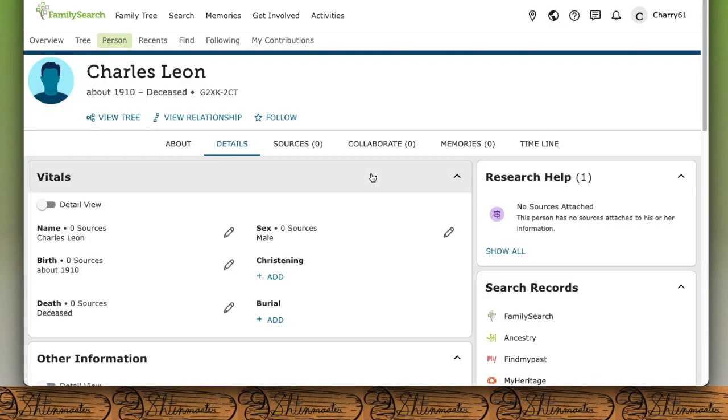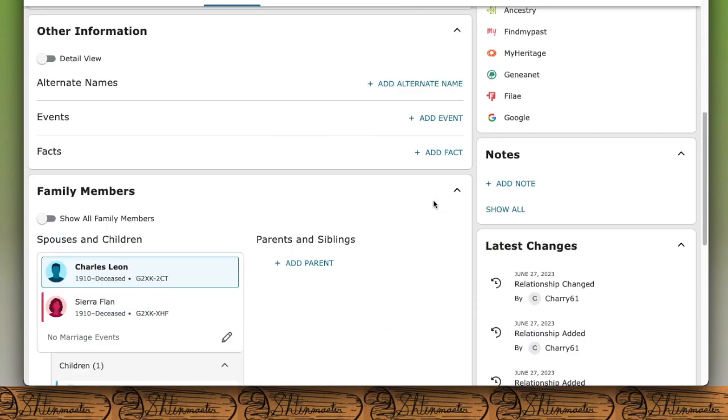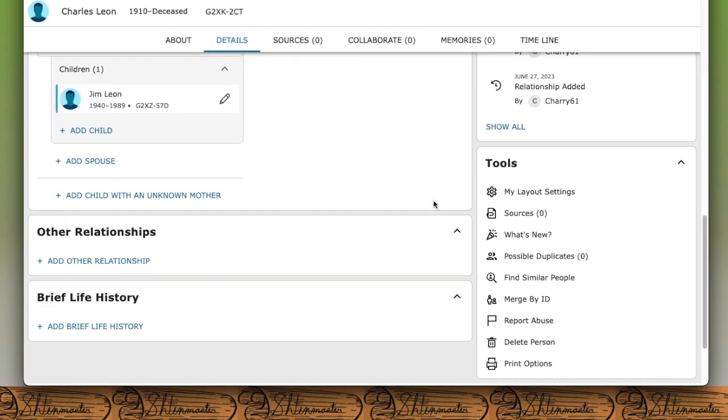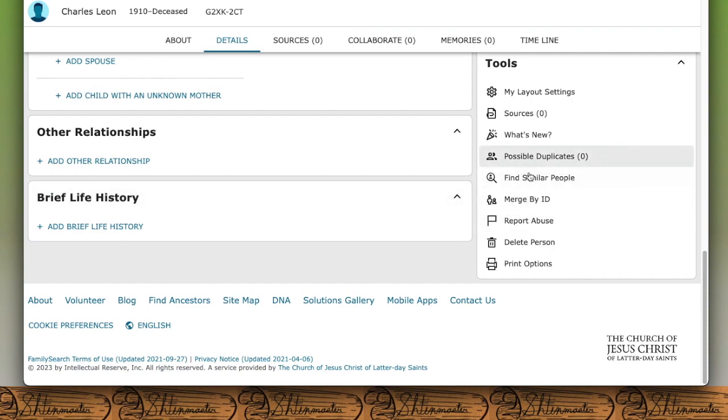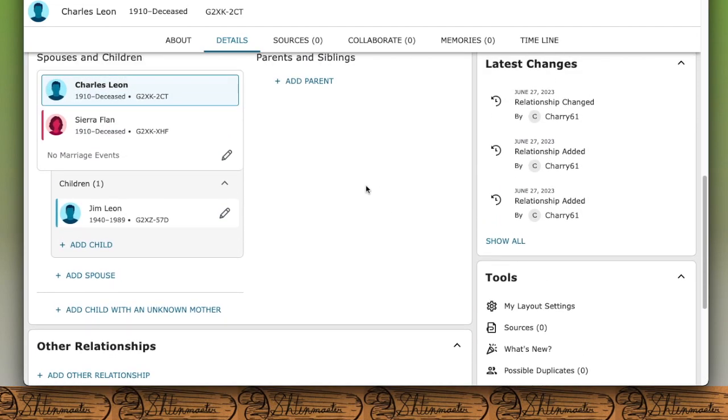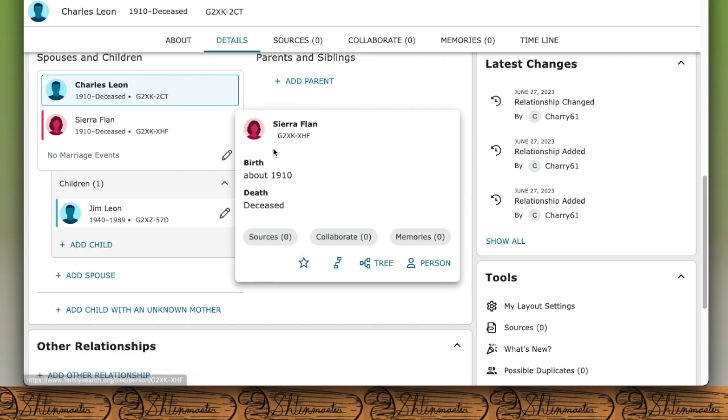Now, the icon that we're going to be searching for is not on the About tab, it's on the Details tab. We're going to scroll down all the way to Possible Duplicates right there in the middle. So right now we see that there are no possible duplicates. So we're going to move on over to the wife, Sierra.